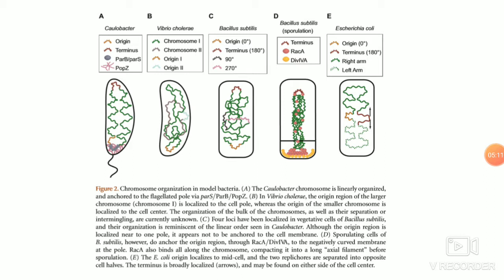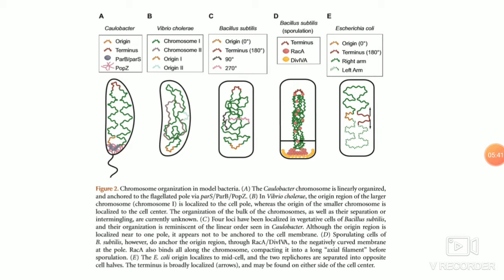Like in Caulobacter, there are proteins, ParS, B, and Z, which hold the DNA at one end, and the rest of the DNA is free in the cytoplasm. In Vibrio cholerae, the origin region of the larger chromosome is located to the cell poles, whereas the origin of the smaller chromosome is localized in the cell center.